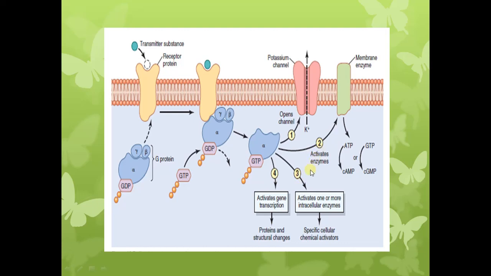So this can initiate a chemical cascade of events within the cell, or it can cause activation of gene transcription. So this will produce different effects or responses in the postsynaptic neuron when there is activation of a metabotropic receptor, that is a receptor which is coupled to the G protein.